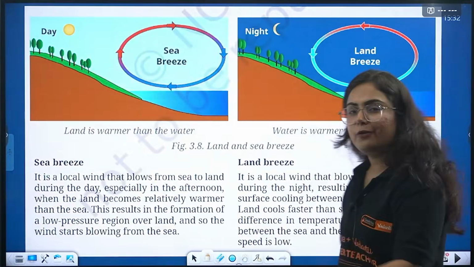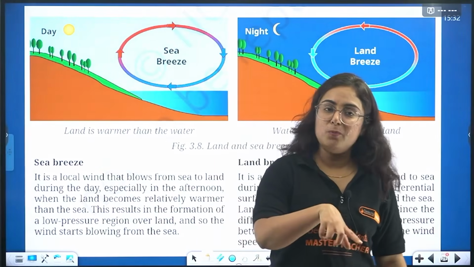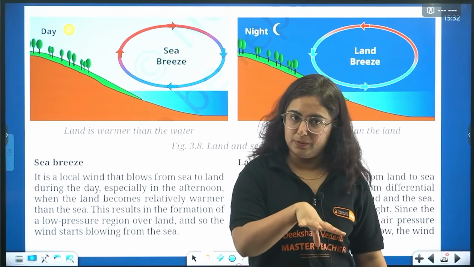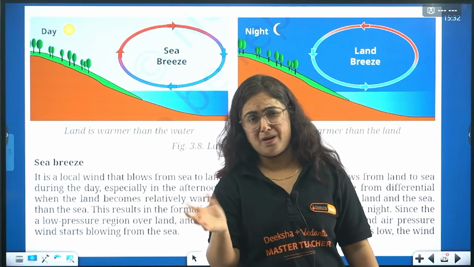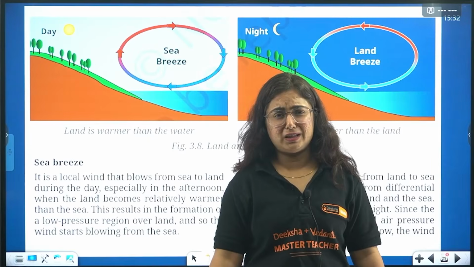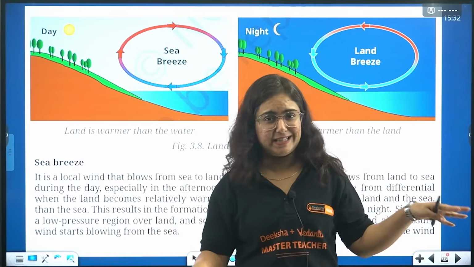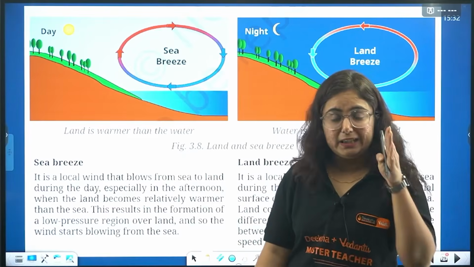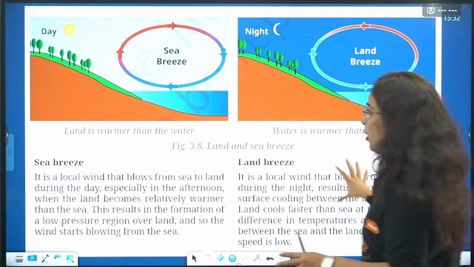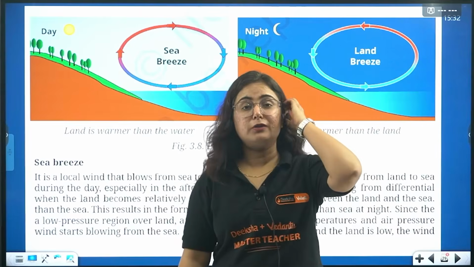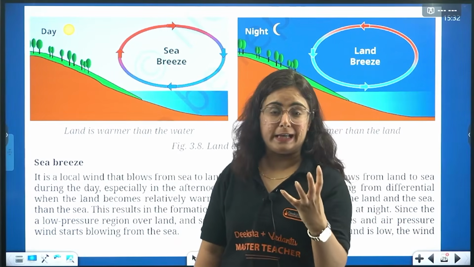So we learn very important topics. Now moving towards one more important topic, that is land breeze and sea breeze. Bhai, what is this confusion? Call it one breeze, na? What is this land breeze and sea breeze? So beta, it differs because of these phenomena, because of the phenomena of temperature, because of the warmth of an area.